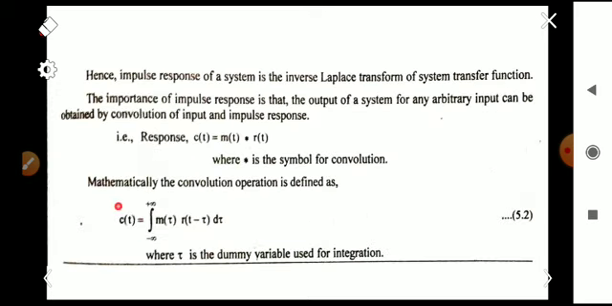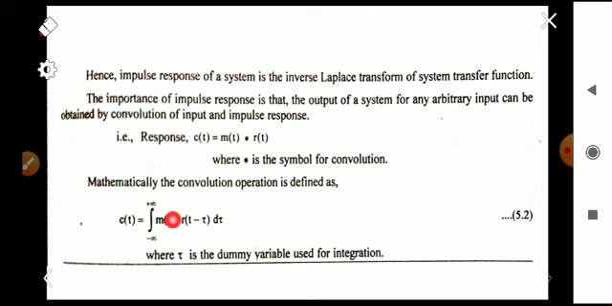And one more thing, the bounded input and bounded output stability, that is BIBO stability. It's a very important thing. A linear relaxed system is said to have BIBO stability if every bounded input, that is finite input, results in a bounded output, that is finite output. Then we can say that it has BIBO stability. And the condition for BIBO stability can be obtained from the convolution operation.